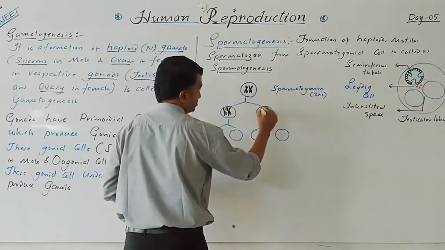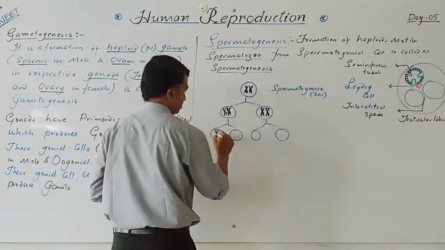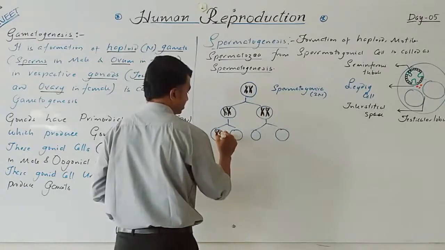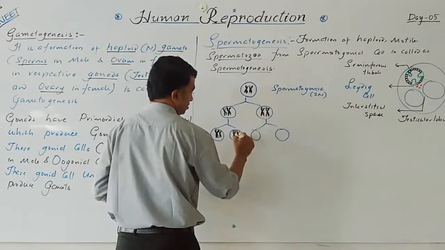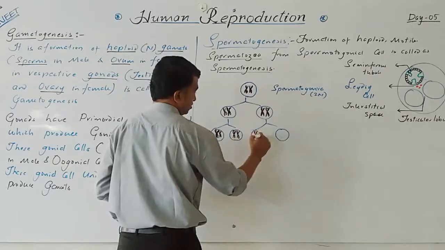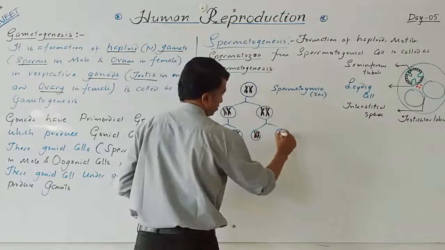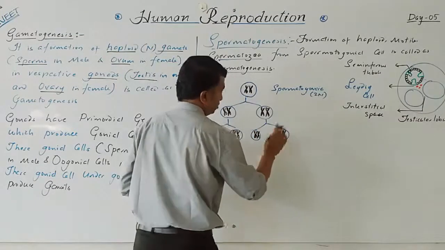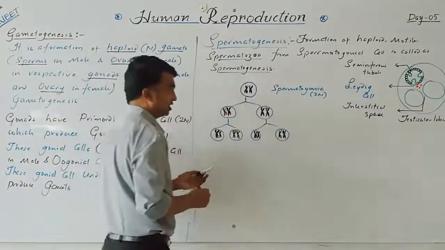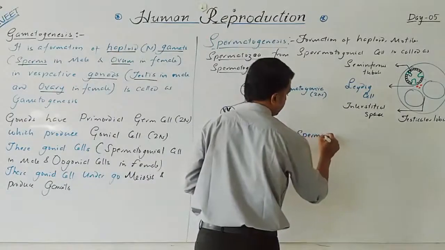Every spermatogonium contains two sets of chromosomes. These cells are also diploid. So these are still spermatogonia only.